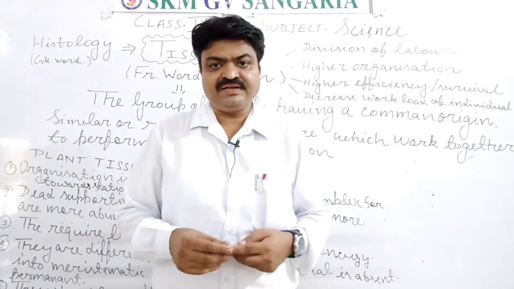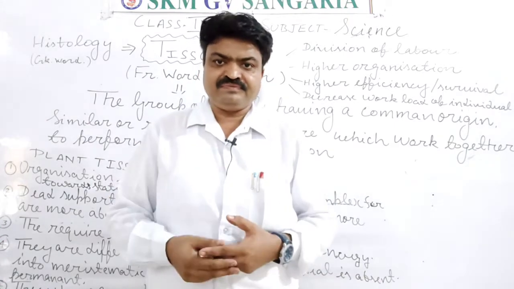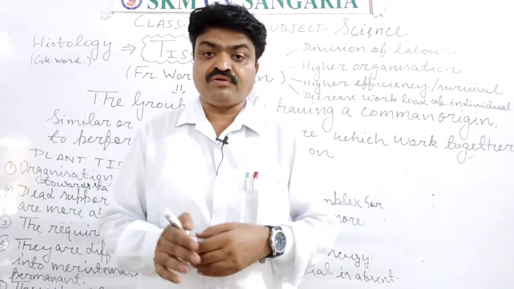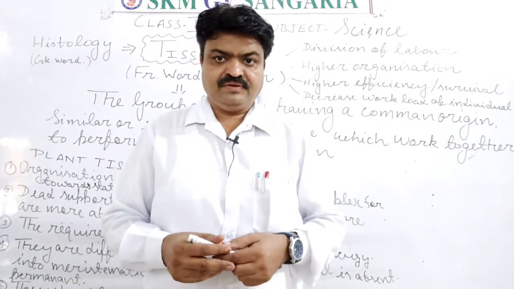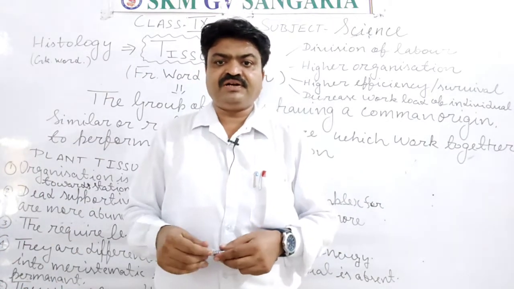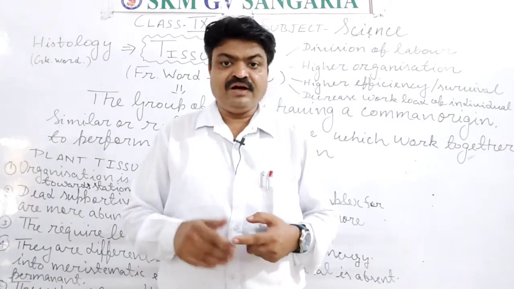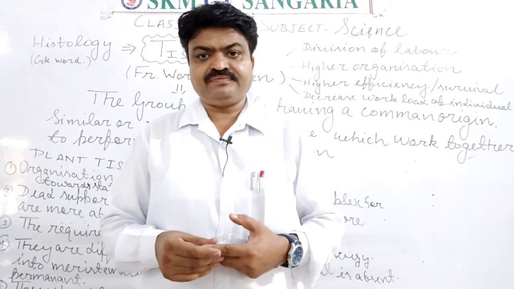That's why we can say they are woven, because the cells are found close to each other. So this word tissue is generated from a French word texture that means woven. Now what is tissue, student?